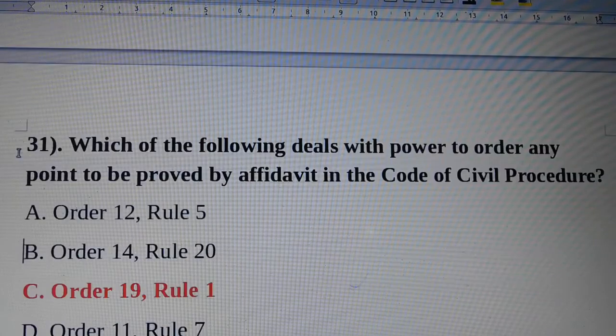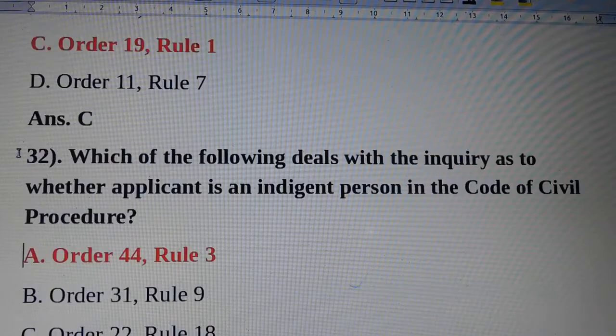Question number 31. Which of the following deals with power to order any point to be proved by affidavit in the Code of Civil Procedure? Answer is option C, Order 19, Rule 1. Question number 32. Which of the following deals with the inquiry as to whether applicant is an indigent person in the Code of Civil Procedure? Answer is option A, Order 44, Rule 3.